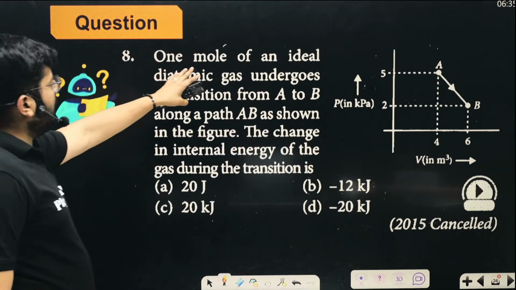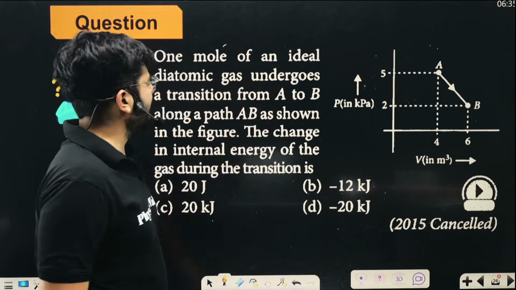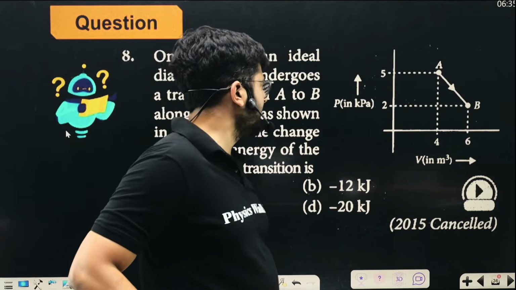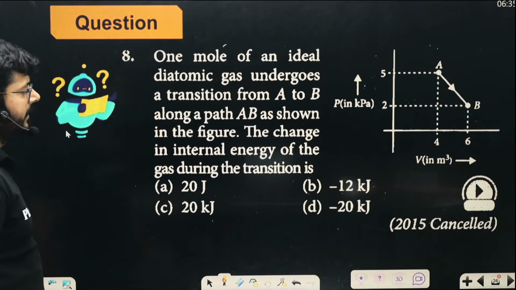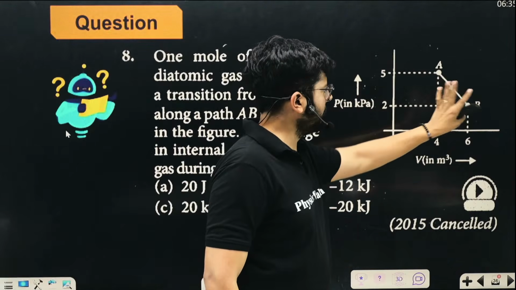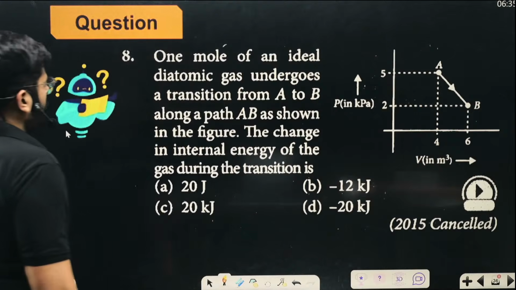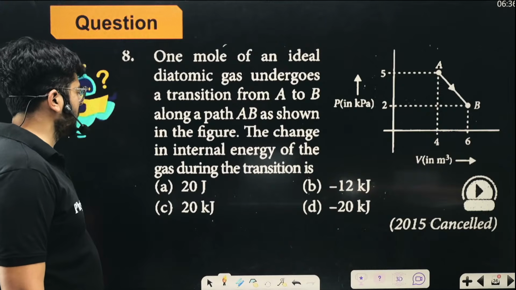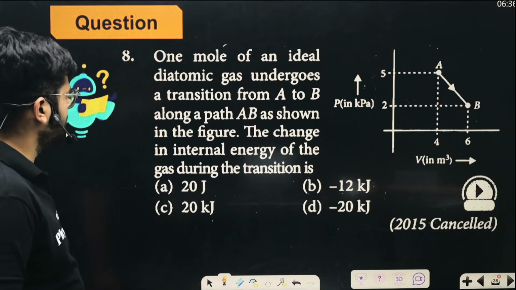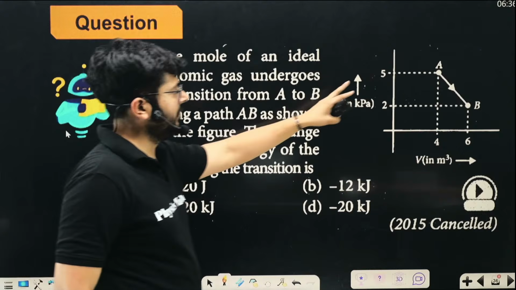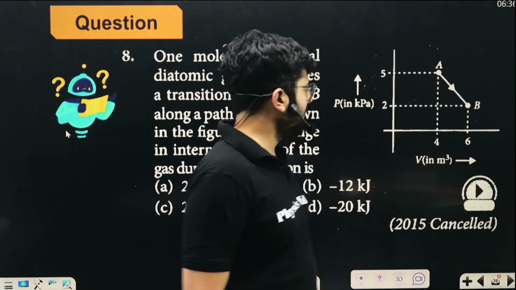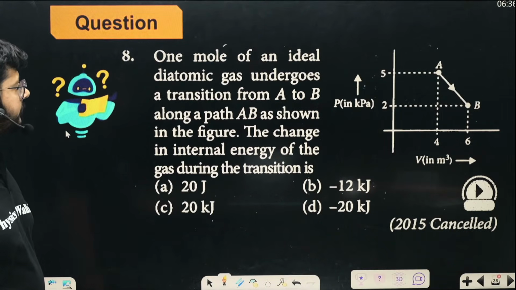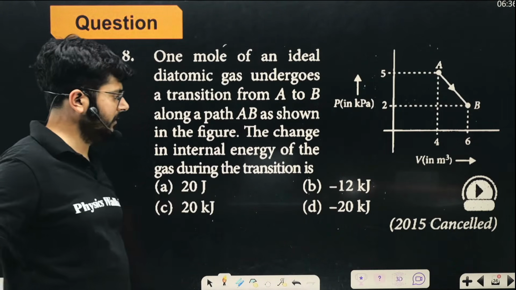Over here, 1 mole of an ideal diatomic gas is undergoing a transition from A to B. So this is how we are going from A to B along a path AB, as shown in the figure. What is the change in the internal energy of the gas during the transition? What will be the change of internal energy in this process? That's what you have to think about.